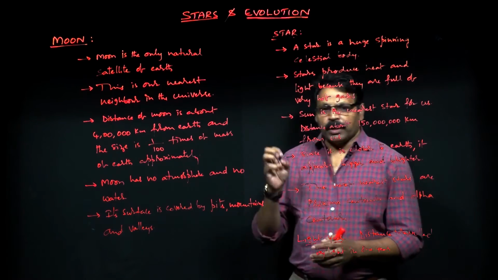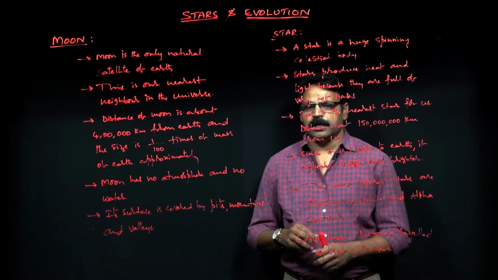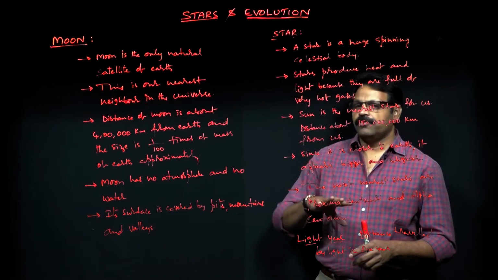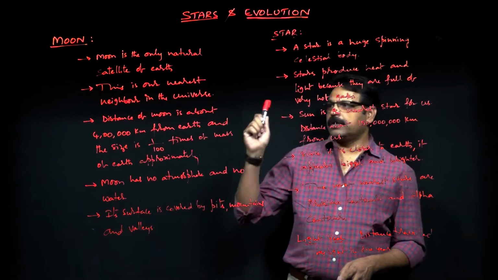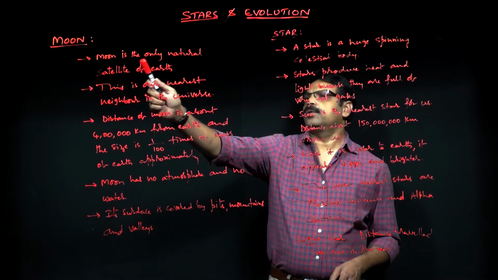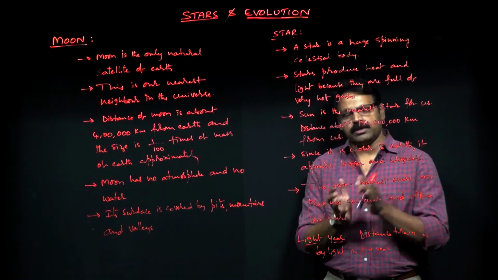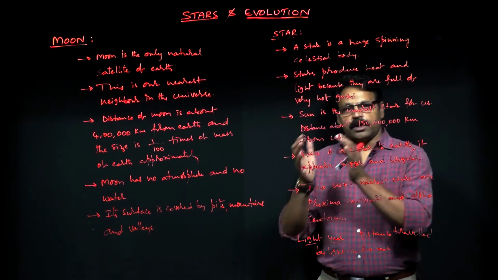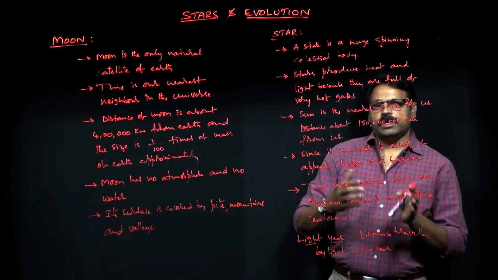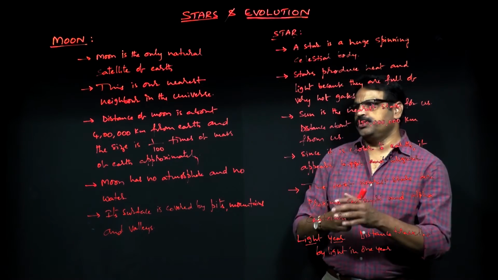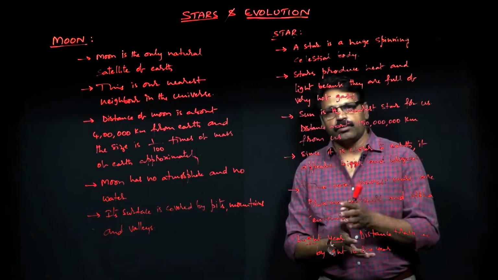Here, one thing is to be remembered here, satellite. Satellite is a body which revolves around the planet in a fixed orbit. So here for Earth, moon is the only natural satellite of Earth. That means moon revolves round the Earth. Earth revolves round the sun. Here in solar system, how Earth is revolving around the sun, that's the later issue. Here as far as moon is concerned, moon is the natural satellite of Earth which revolves around the Earth in